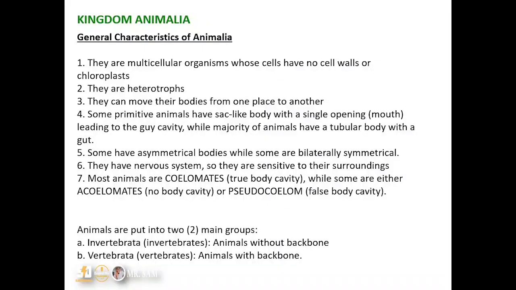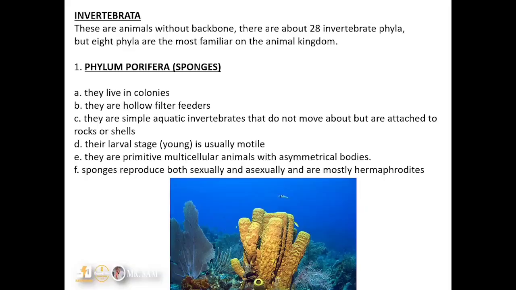And animals are put in two major groups. The first group is the invertebrates, which we also call invertebrata, that is animals without backbone. And the second group are the vertebrates, which is also referred to as vertebrata, and these are animals with backbone. But we shall be moving on to look at the invertebrates. Now, in invertebrata, we have about 28 invertebrate phyla, but we're going to be looking at only 8 phyla.